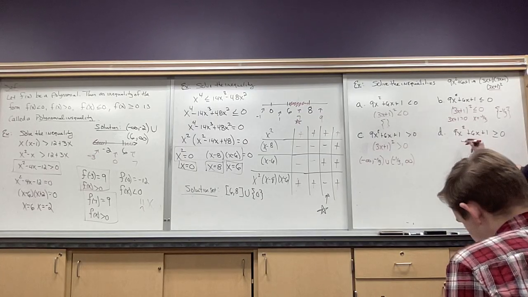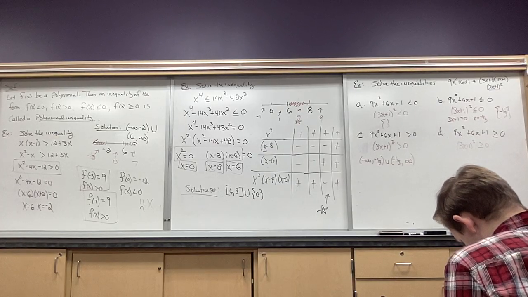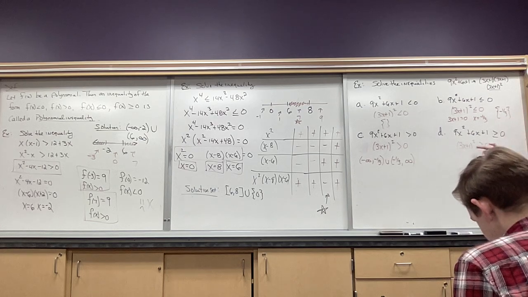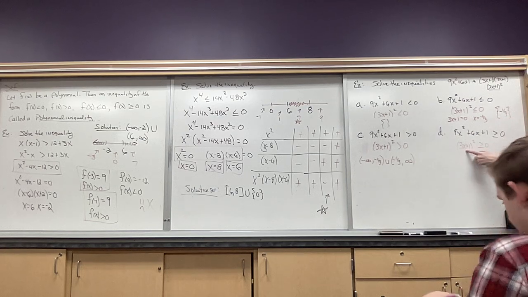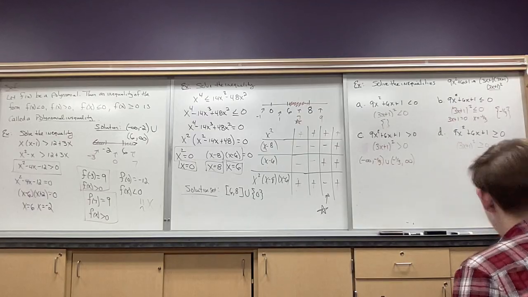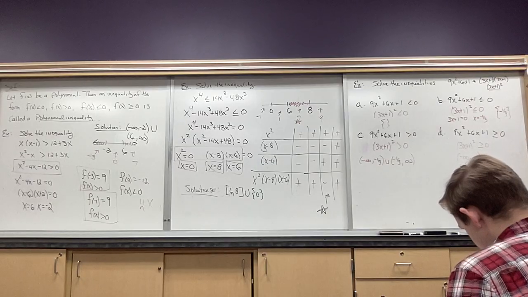Last one. Again, let me rewrite it. (3x + 1)² ≥ 0. Now for this one, it's allowed to be 0, so that's good. And we already know that every number I plug in, because we're squaring it, is going to be greater than or equal to 0. So I think it's all real solutions. I can do anything I like. So this would be negative infinity to infinity. Those are all my possibilities for that one.